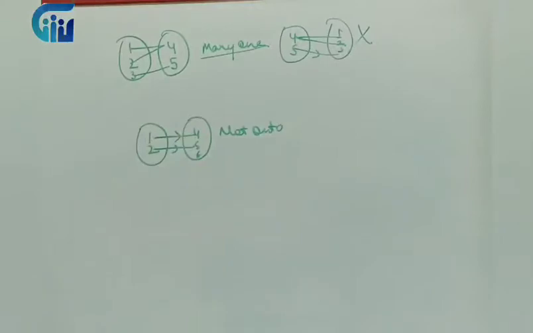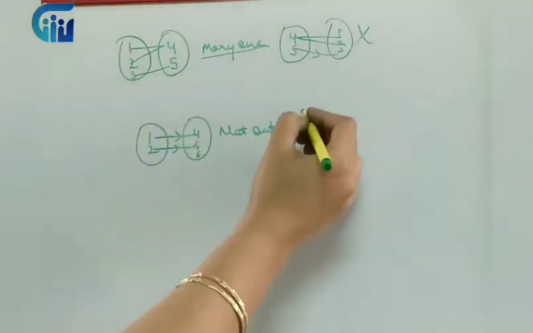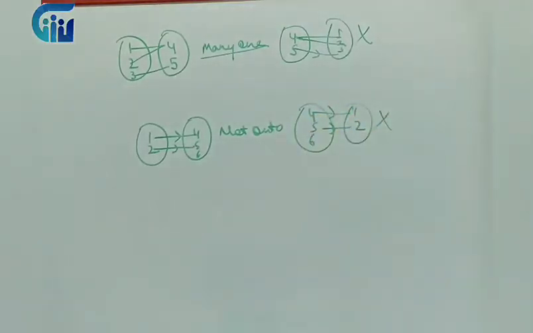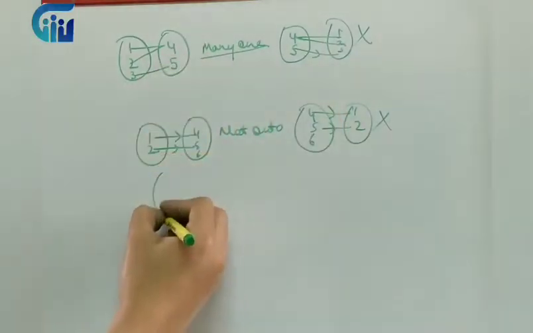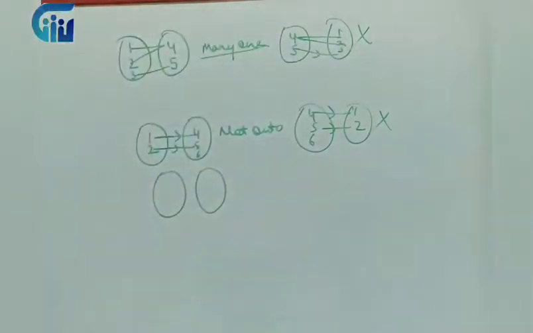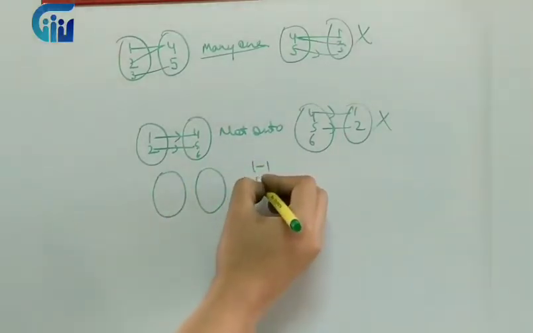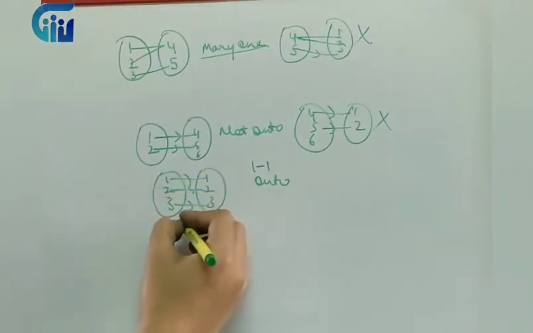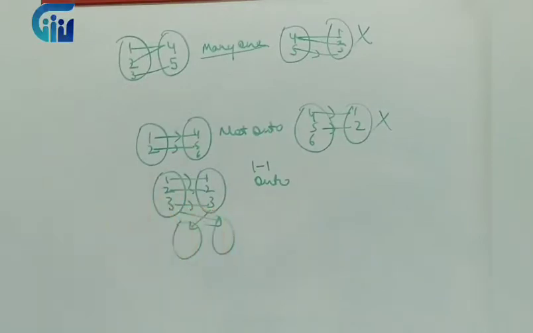Now, if it is not onto, it means this is one-one but it is not onto. Then again if I invert it, will it be a function? No. So that is why the onto condition is also important. And one-one onto together is also very important, because over here you observe it is many-one and onto, still it is not invertible. Again it is one-one but not onto, hence it is not invertible. So the very important condition for invertible is that the function should be one-one and onto. Because if it is one-one and onto, then even if I invert it, it will still be a function, right?